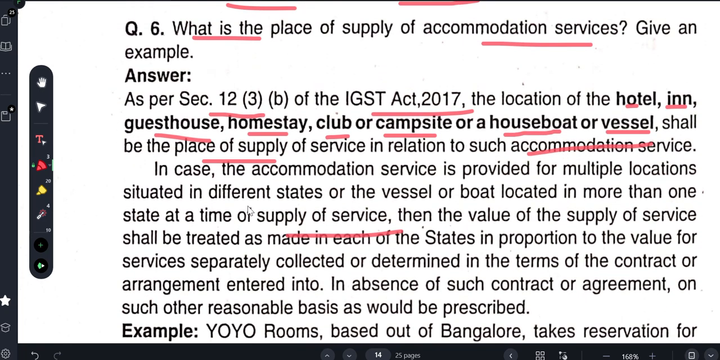So, where you get the accommodation service. You have been registered in New Delhi, but you get accommodation in Kerala. But the place of supply will be Kerala rather than New Delhi.